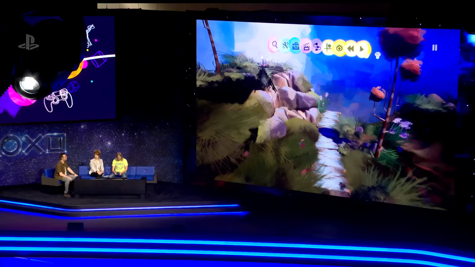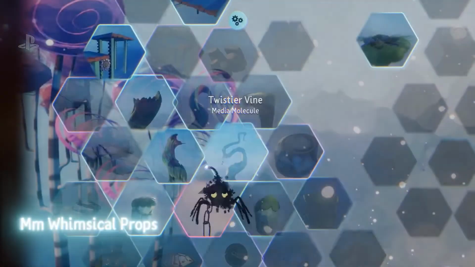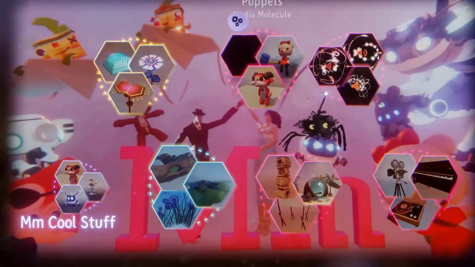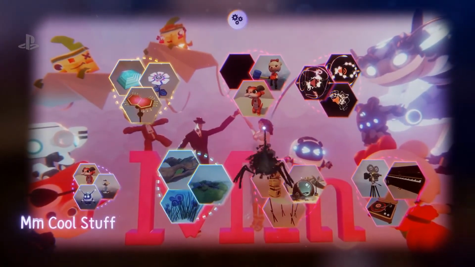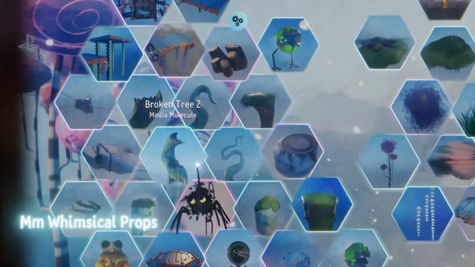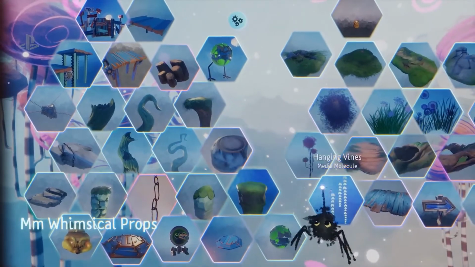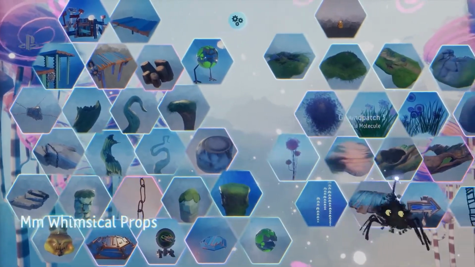So this is where I'm going to start going off-piste a little bit. So let's go in here. So you see all these things that I keep going through? These are like collections that people can author. So people could put a lot of effort into maybe collecting all of the best trees or something like that. This is just a little collection that we put together for the demo.